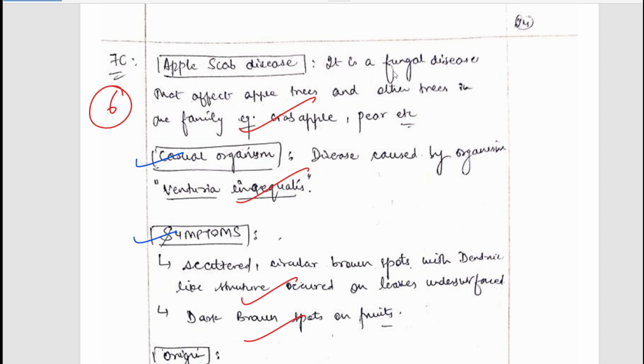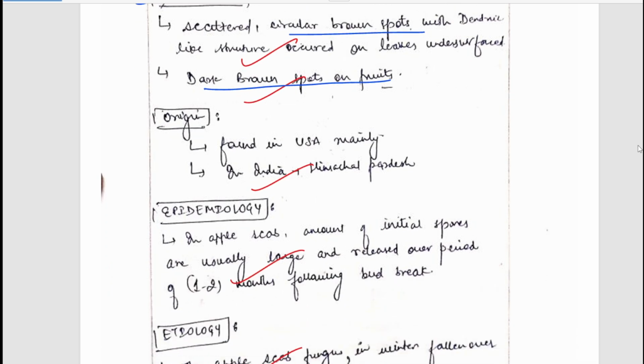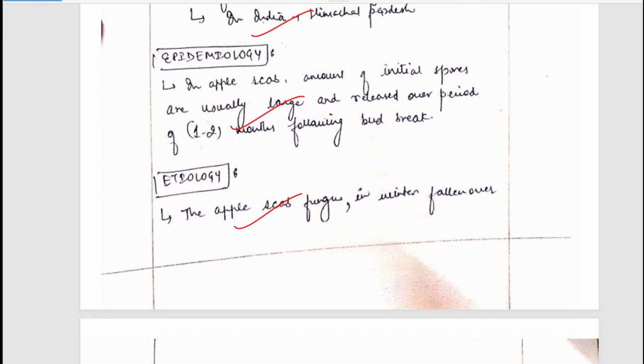So apple scab disease is a fungal disease. The causal organism has been mentioned, that is Venturia inaequalis. Its symptoms have been mentioned, that it will lead to circular brown spots. There could be some dark brown spots on fruits. Origin has been mentioned, it is generally found in the USA. Epidemiology and etiology have been mentioned. So you can simply pause and read it. Well written answer.